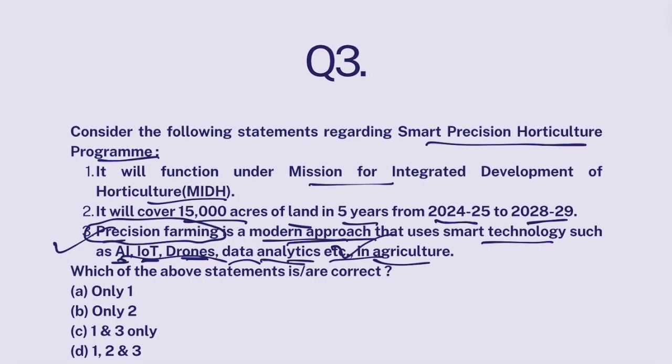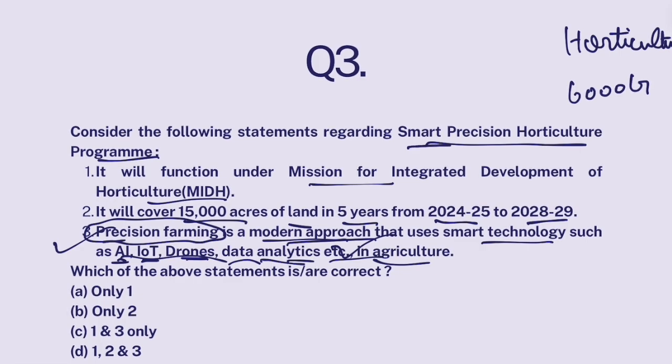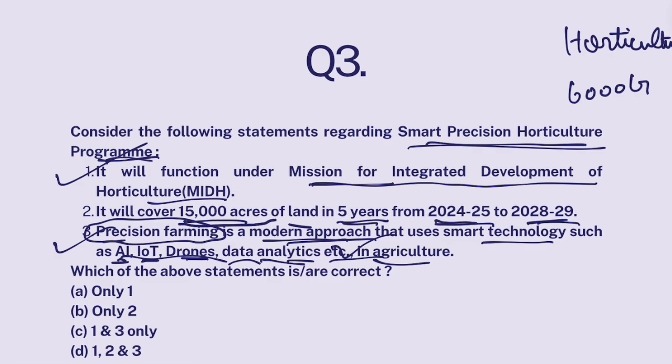Now, government wants to introduce precision farming in horticulture sector. Horticulture sector is fruits, vegetables, aromatic flowers, and all that. Okay, and for that, government is actually planning to spend 6,000 crore rupees under Smart Precision Horticulture Program. And this program will be placed under Mission for Integrated Development of Horticulture. This program's tenure is 5 years, 24-25 to 28-29, and it will cover 15,000 acres of land where smart technologies shall be employed. So this part is also correct. All statements are correct. The option is D.